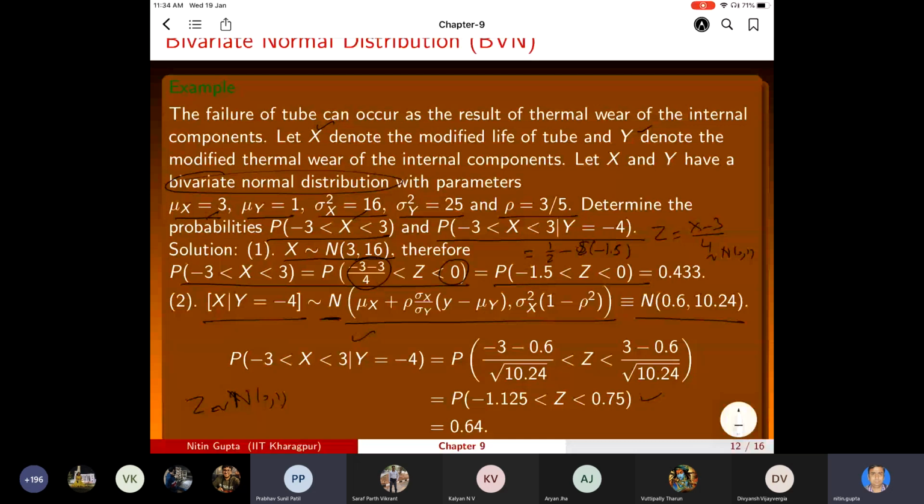So this finishes the introduction to probability. Any question till now?